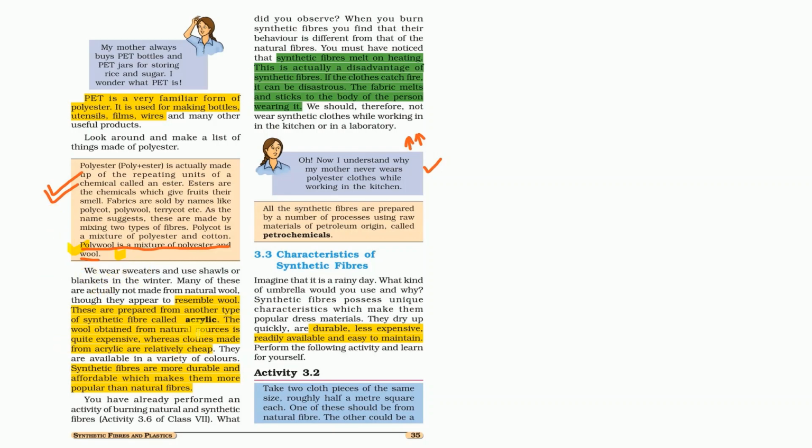There is another group which is called acrylic, and this acrylic is basically an artificial wool. As natural wool is very expensive and very heavy, scientists made acrylic. This is a man-made wool, and wool obtained from natural resources is quite expensive, whereas clothes from acrylic are relatively cheap, as the synthetic fibers are durable and affordable, which makes them more popular than